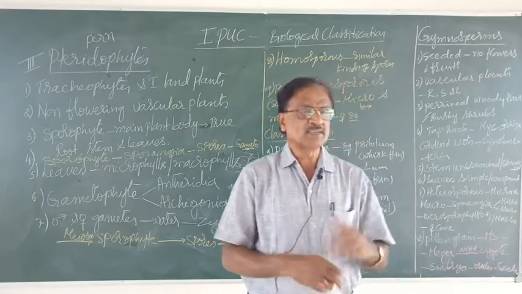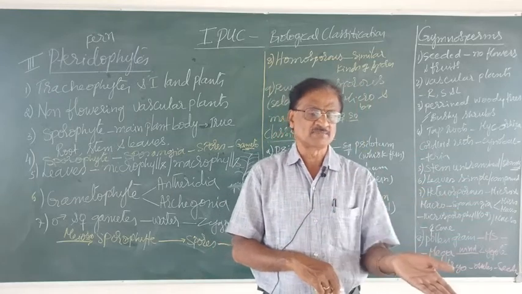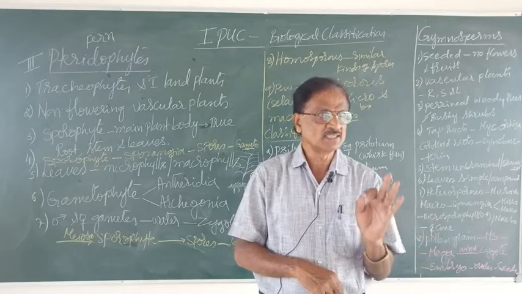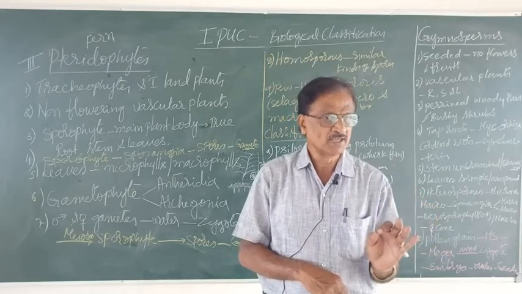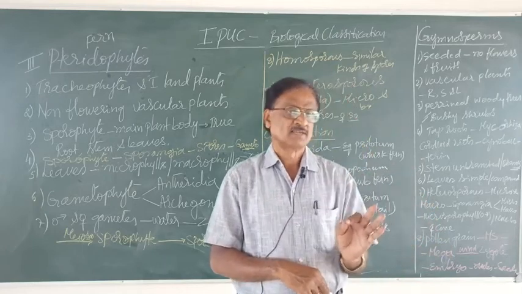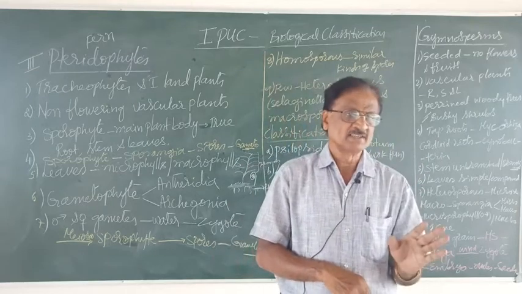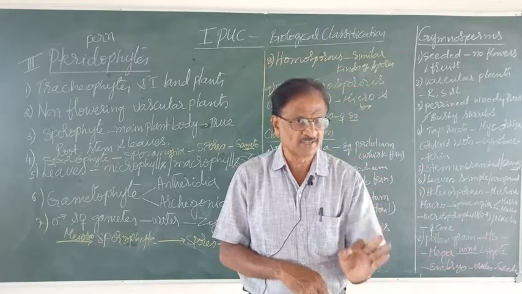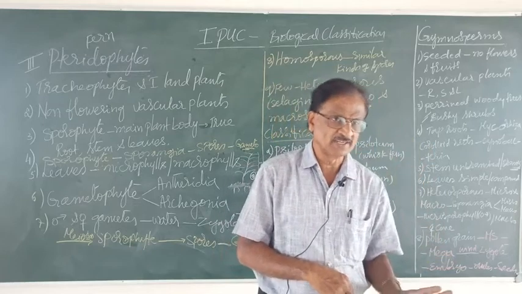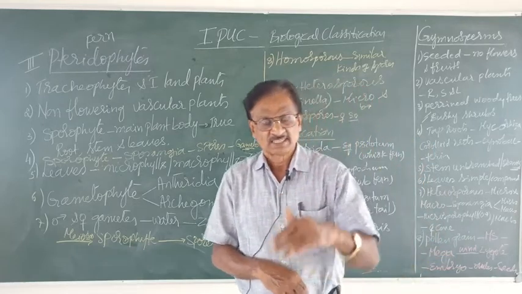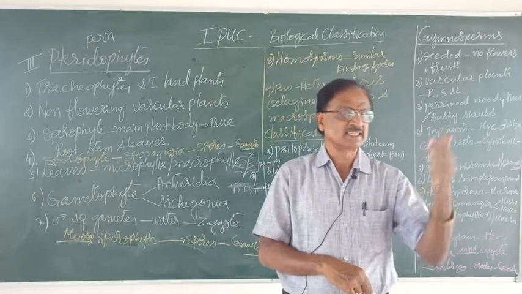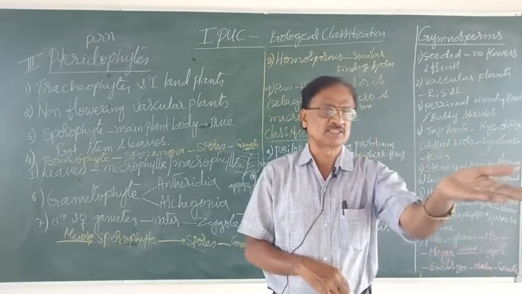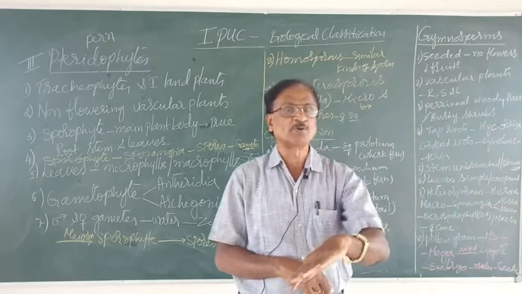This is nothing but alternation of generation, or simply called metagenesis. But remember, the sporophytic body is the main plant body, or it is dominant over the gametophyte. You come across the reverse condition in bryophytes, where the gametophyte was dominant over the sporophyte.